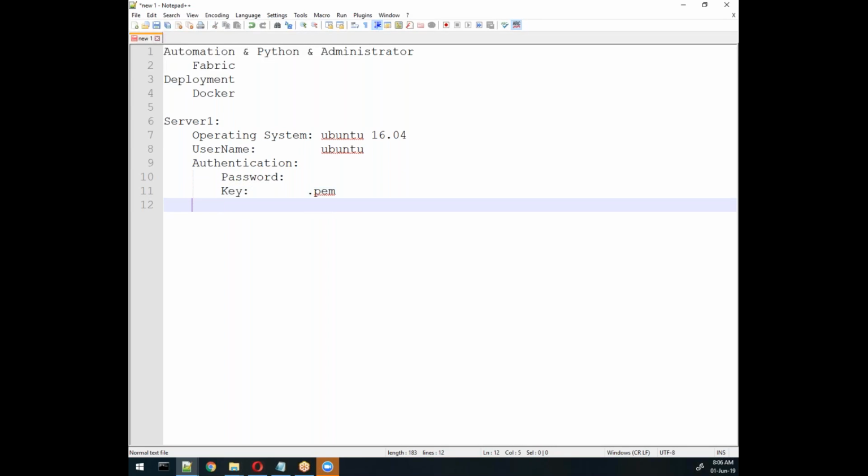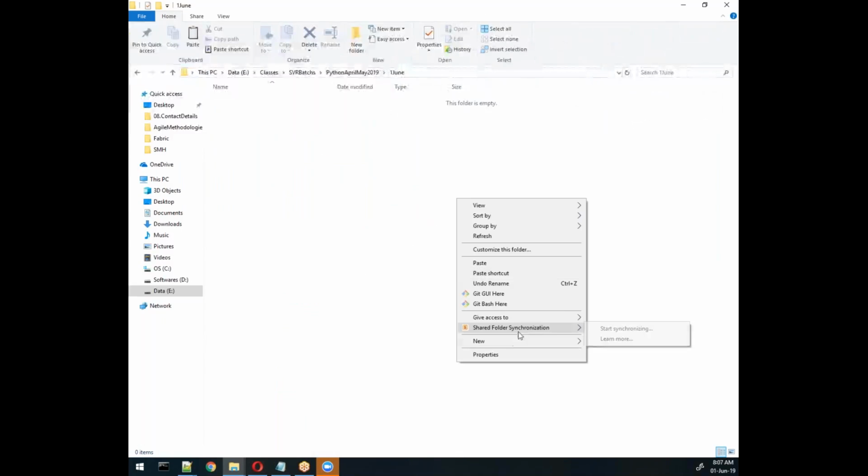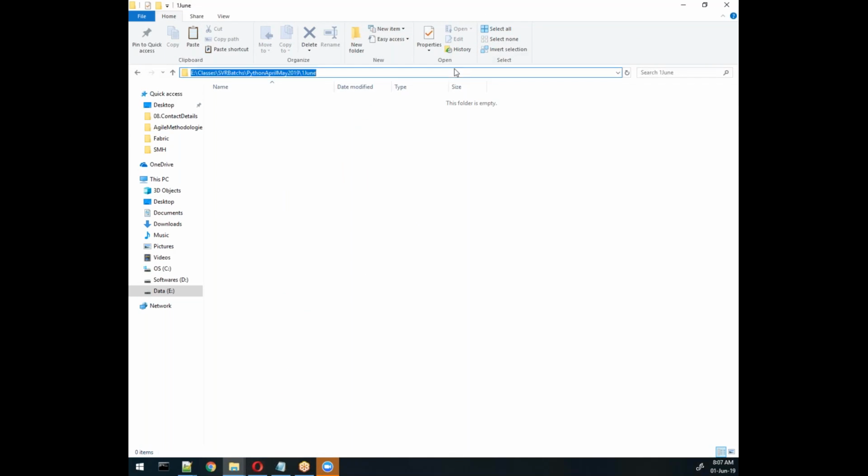To connect to this type of system, we require software, or using Python you can connect using Fabric. Let me try one example. Before starting, we'll create a folder, and in that folder we will create an environment. So I'll create one folder and share it with you. This is my folder. Now here I want to access my Fabric libraries.